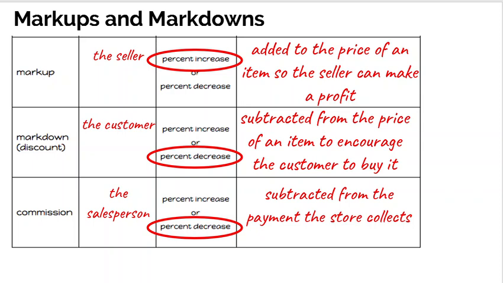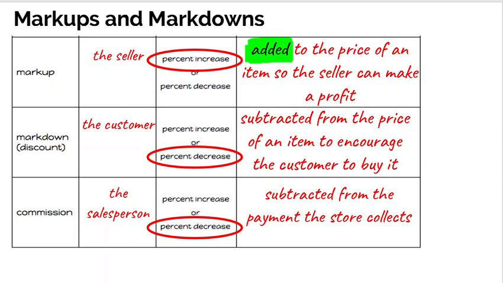A markup is an amount that is paid to the seller. So the person that is selling the item will charge a markup. It's a percent of an increase. So because it's a percent increase, again, it's an amount that gets added to the price of an item so that the seller can make a profit. That's where I was talking about the car, and they bought it for wholesale price, and then they marked it up, and then they sell it to the person. Or the sweatshirt at Walmart. Walmart purchased it for one price, but they charge us an extra amount of money. That's the markup.